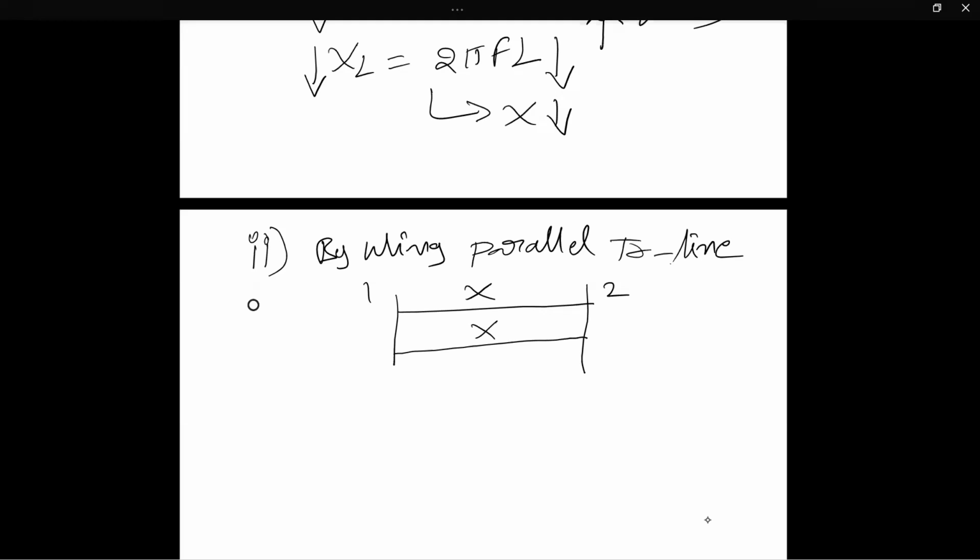Now can you tell me whether these two lines between bus 1 and bus 2 are connected in series or parallel? Parallel. Now what is the net X equivalent? The two equal reactances are connected in parallel. What is the X equivalent?